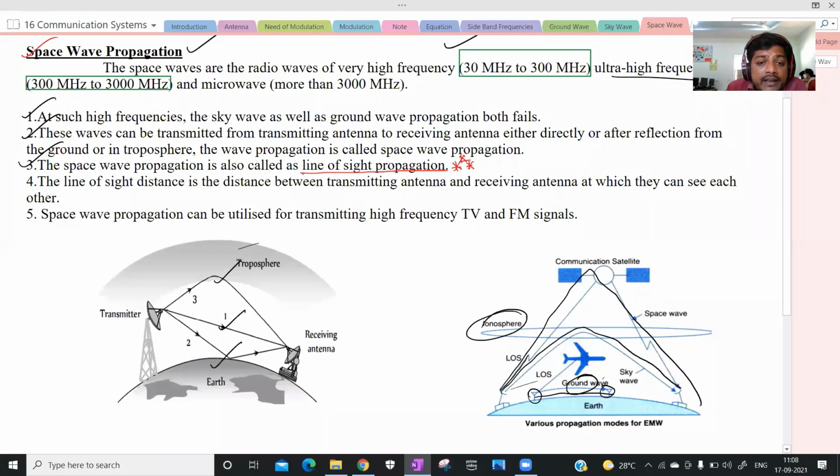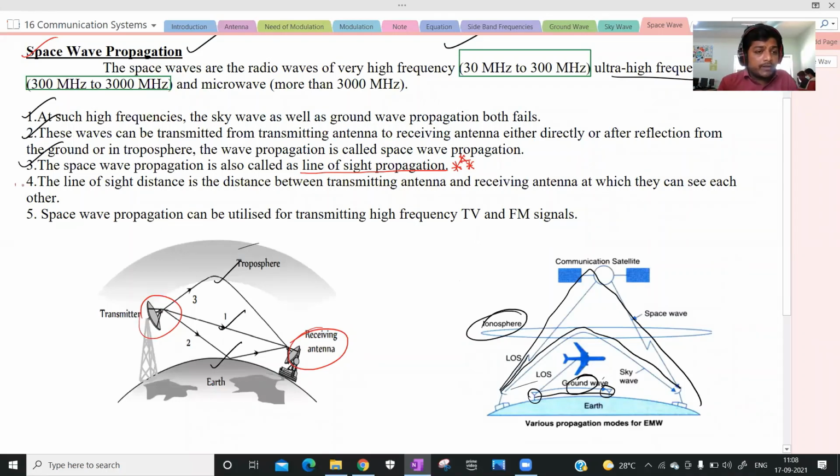It means we are sending waves directly from the transmitting antenna to the receiving antenna. Understood?